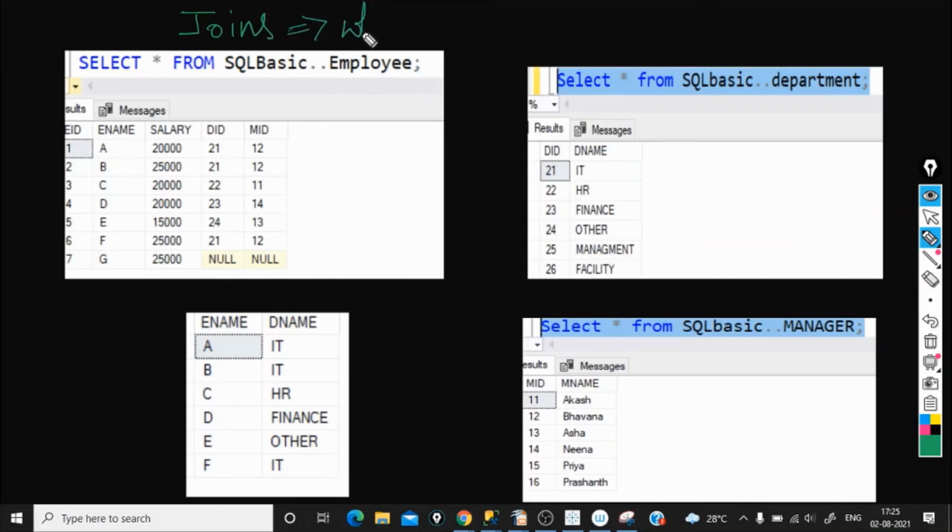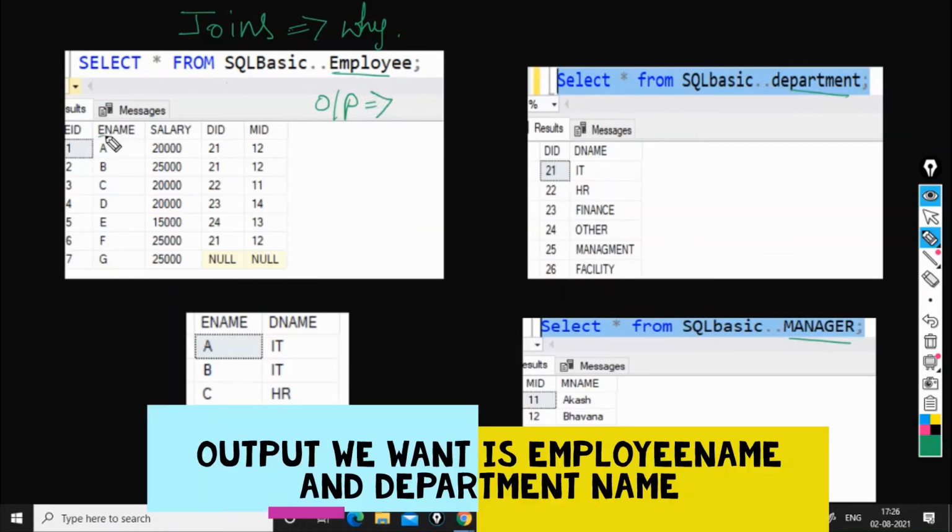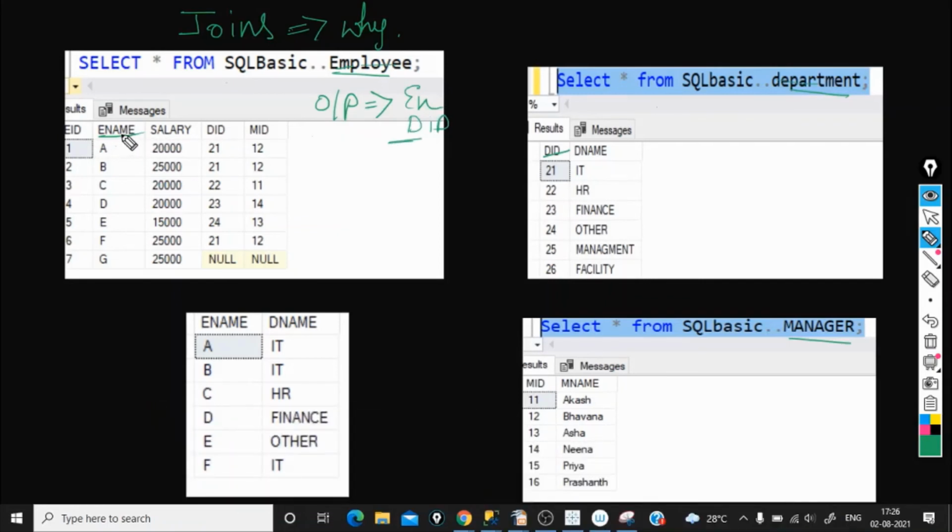Let's see why we need joins. In the real world, the data will be split across multiple tables. For example, I have taken only three simple tables: employee, department, and manager. These three are the tables. The output which I am expecting is employee name from the employee table and department ID from the department table. So how can I get only employee name and department ID? There must be some way to combine the employee table and department table to get the desired output.